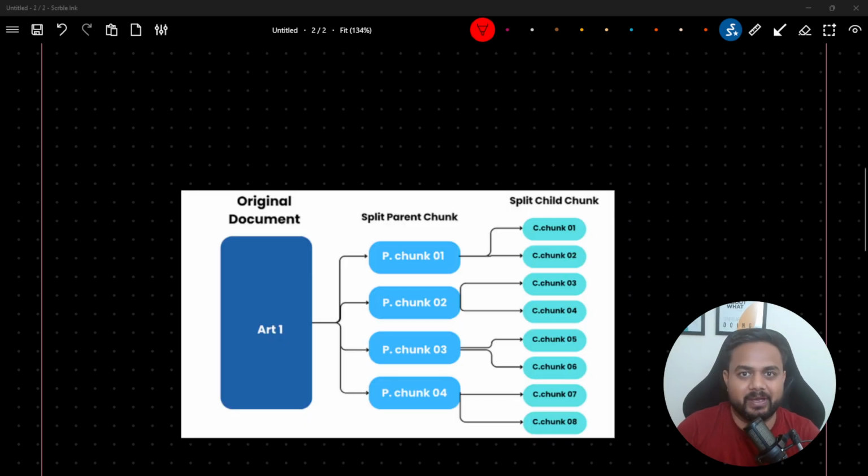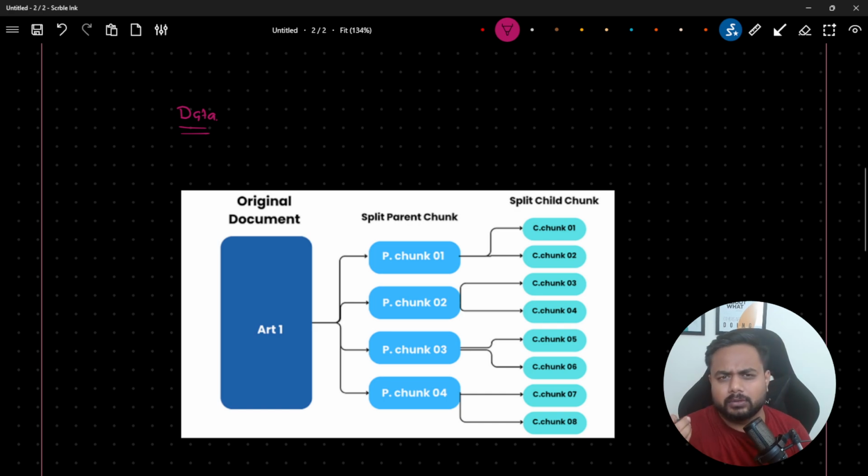So here is an image of parent to child to parent retrieval. First we have to understand this mechanism: what is happening whenever we retrieve the document, and how we pass the context to my LLM model. So here, guys, let's say you have data. This data is also called a document.